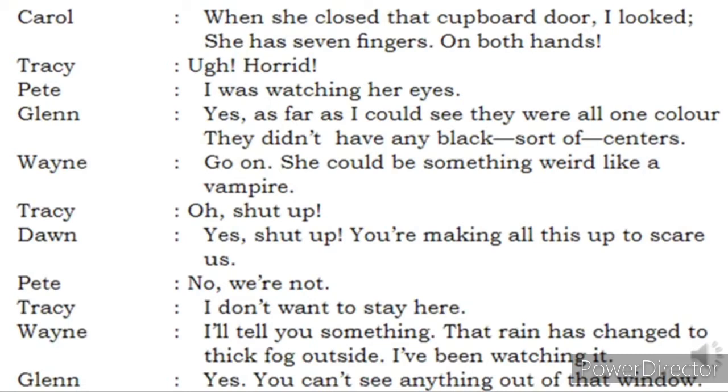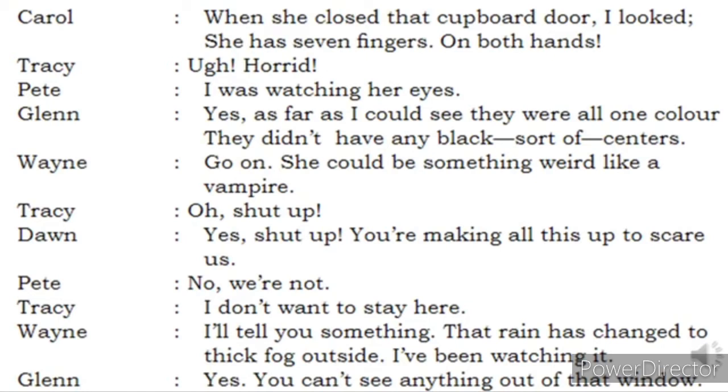Pete says, I was watching her eyes. When Carol was watching her hands, Pete and Glenn were watching her eyes. What was the difference? Glenn says, yes, as far as I could see, they were all in one color. They didn't have any black sort of centers. So we all have white and black, but they had only white, but no black centers.